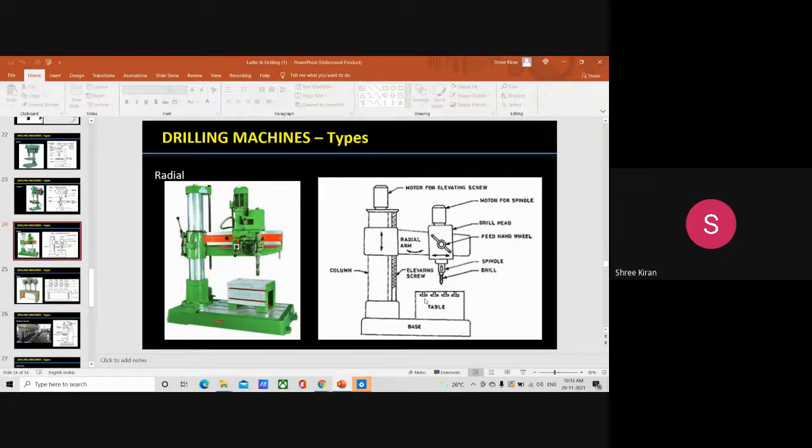Then the drill head can be made to slide on the radial arm. So the drill head can slide along the radial arm. The machine is named so because of this reason.